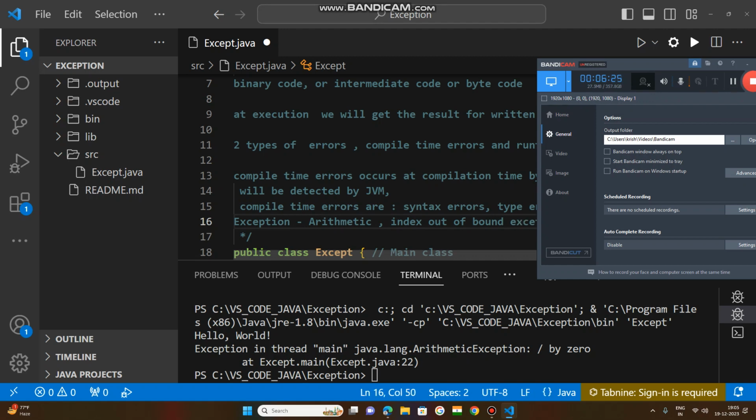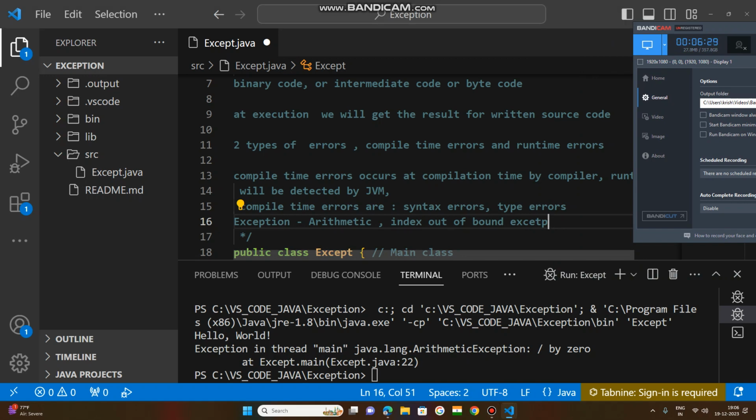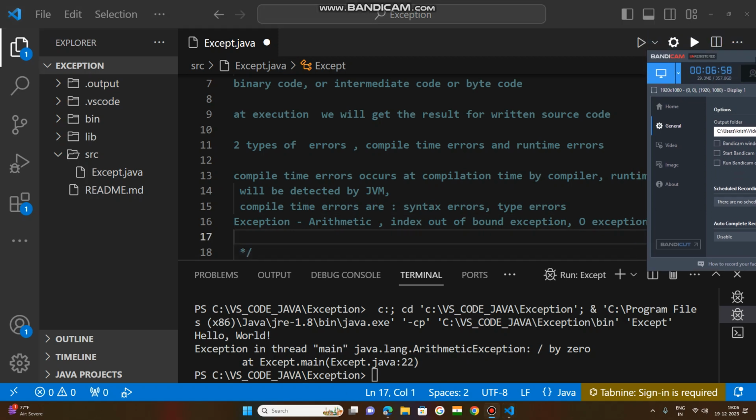Next is the IO exception, input output exception. There are so many exceptions you need to understand.